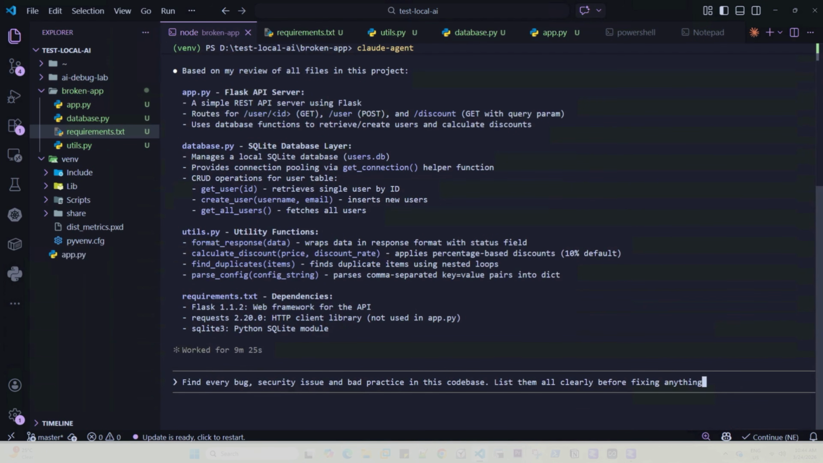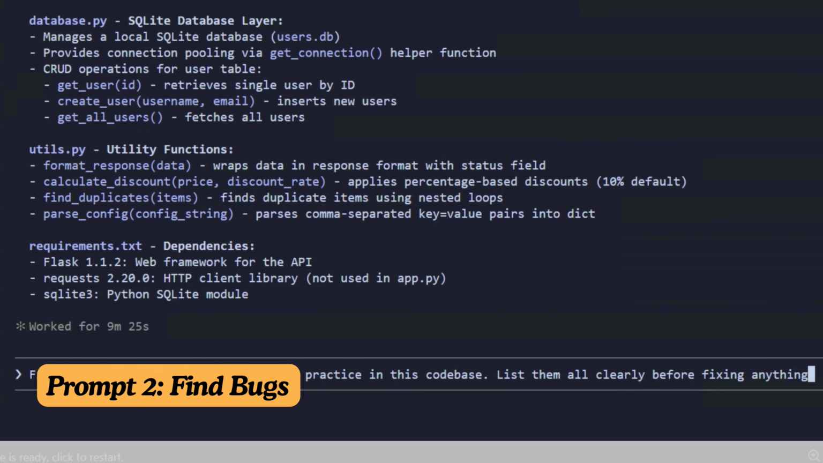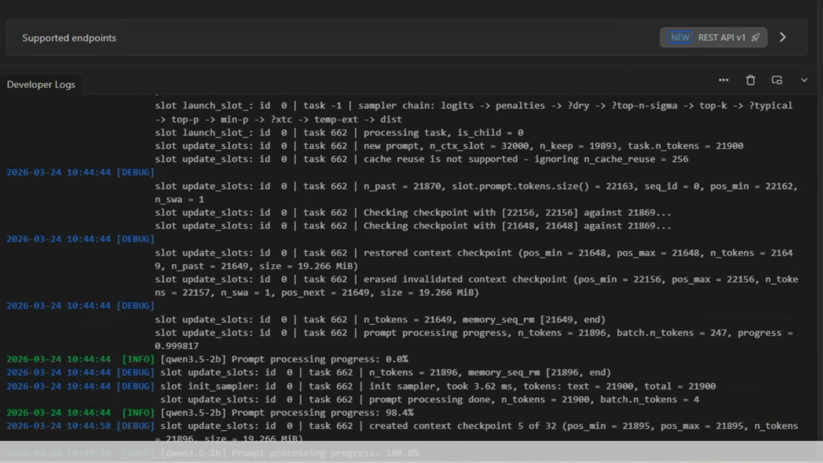Alright, on the same terminal, no restart, let's type the second prompt: "Find every bug, security issue and best practice in this code base. List them all before fixing anything." And look at the logs for this prompt too. n_past is already 21,870 tokens in memory from prompt 1. So it restored the checkpoint at 21,648, so only 247 tokens to process for this.